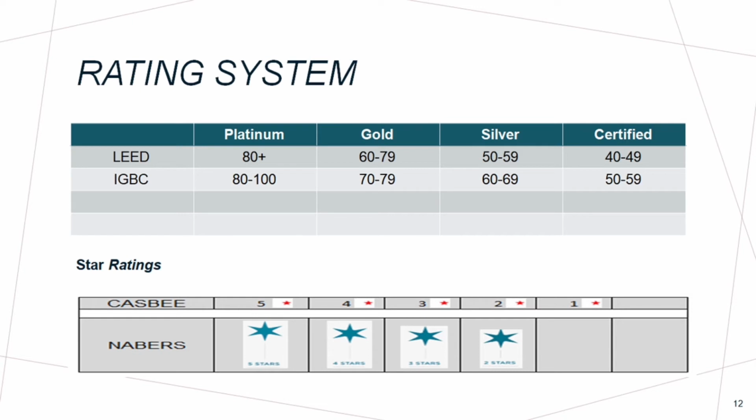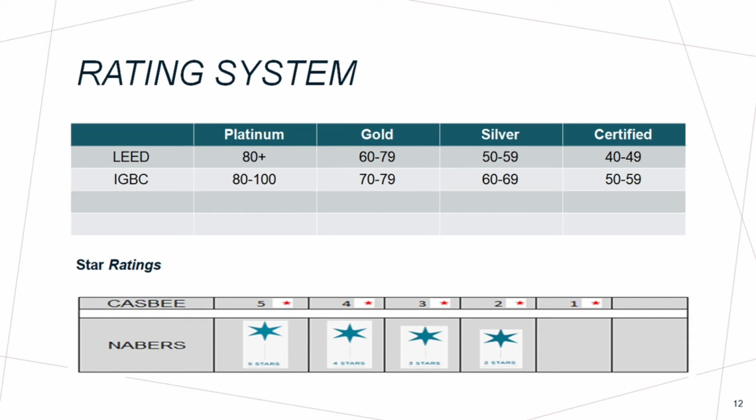If you achieve 50 to 59 points, you will be awarded silver for your project. If you achieve 60 to 79 points, you will be awarded gold. If you achieve 80 plus points, the highest rating, platinum, will be awarded to your project.